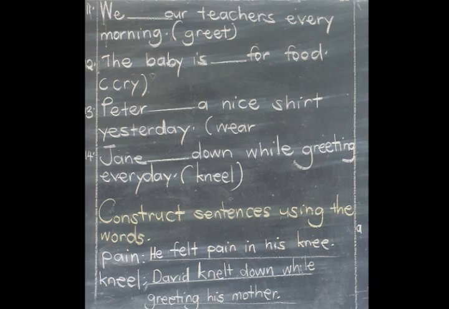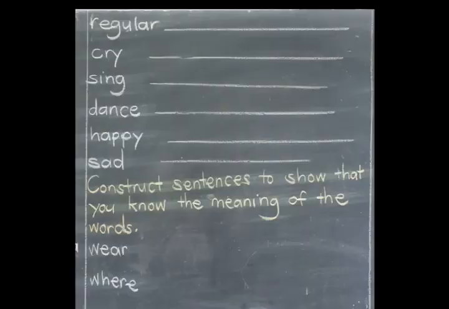But you can get very many other sentences. Those are not the only sentences that we have on those two words. They are very many, so you can add more. So we have the next word, which is regular, and you're going to construct for me a sentence using the word regular. We have cry, we have sing, we have dance, we have happy, and then we have sad. So you're going to construct for me a sentence for each of those words.